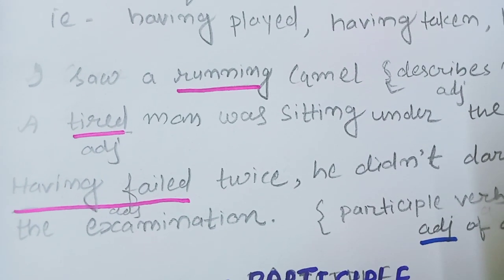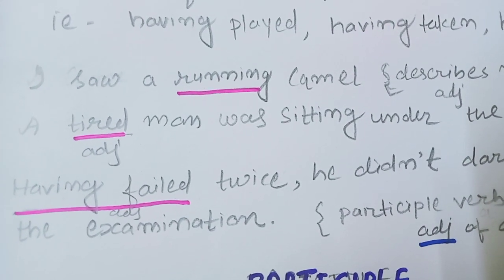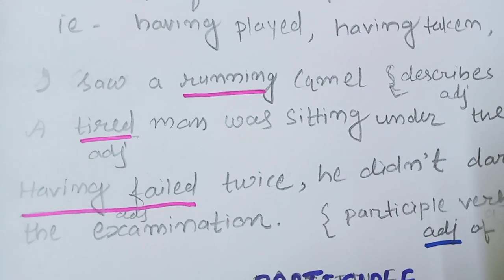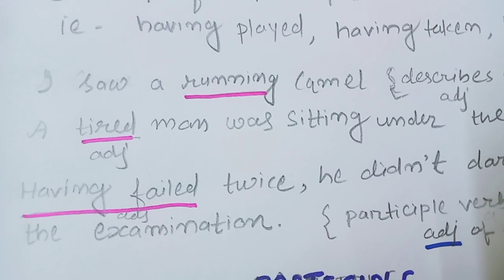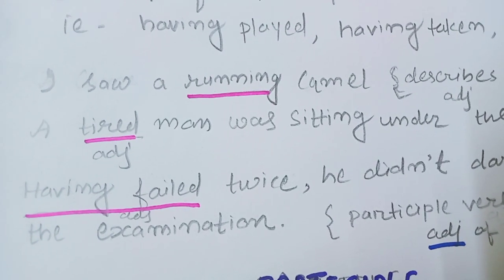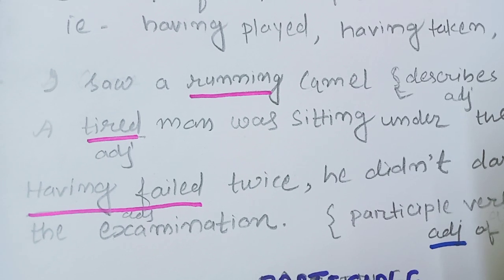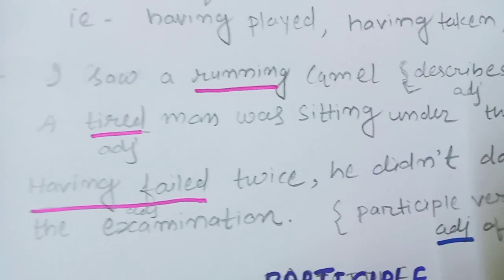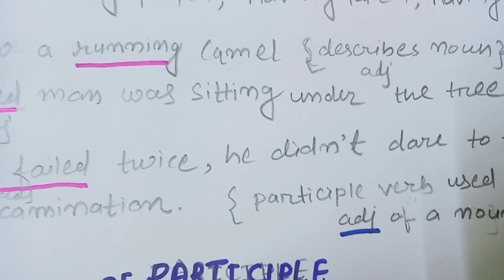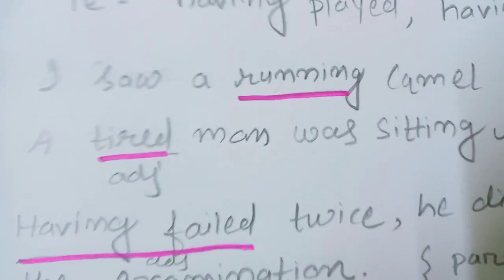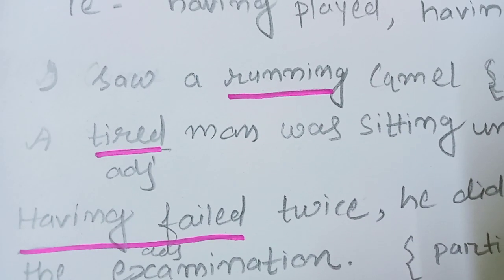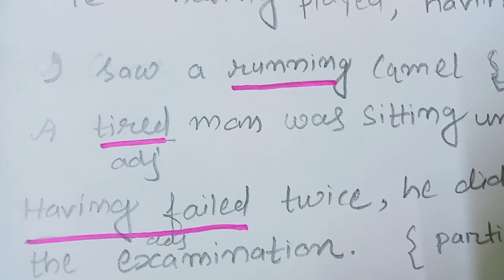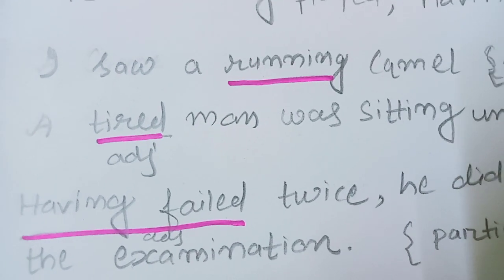I saw a running camel. Here, in running camel, running plays the role of an adjective. As you know, run is a verb, but in this sentence the underlined word running is playing the role of an adjective. In the second sentence, a tired man was sitting under the tree. Here you see a tired man. Tired is a verb form, but here it is playing the role of an adjective.